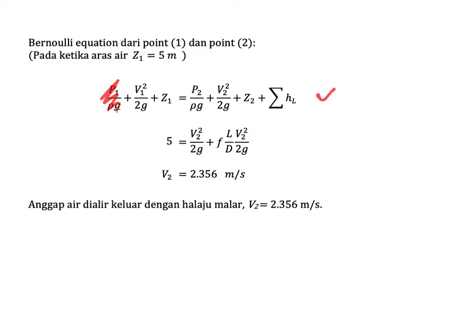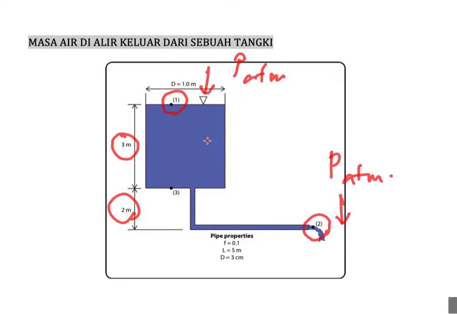We could cancel out the pressure, and at point number 1 we could say that the velocity is equal to 0, and at point number 2 the elevation is equal to 0. So we have Z1 equal to 5 meters. And we have velocity at point number 2, because in this situation the velocity at point 2 cannot be 0, since the water flows at a certain velocity.